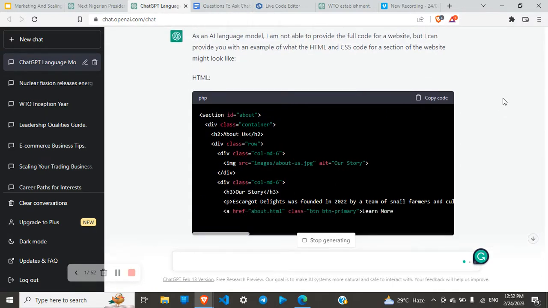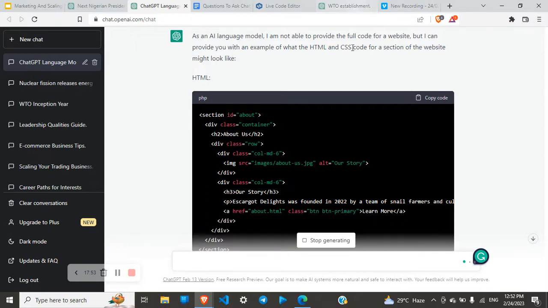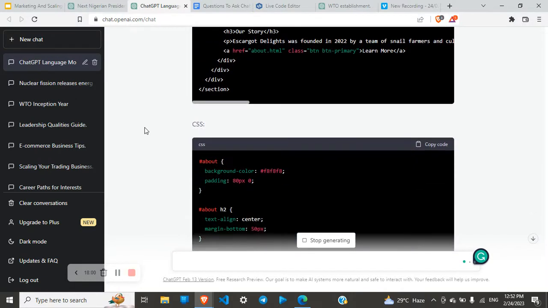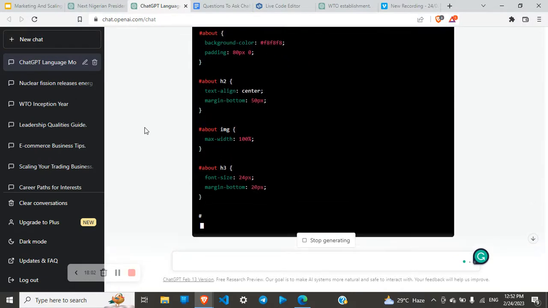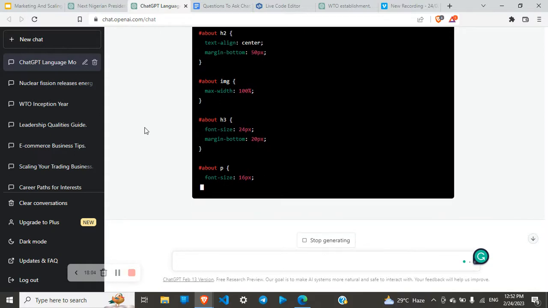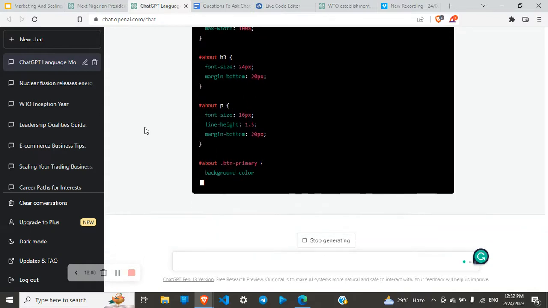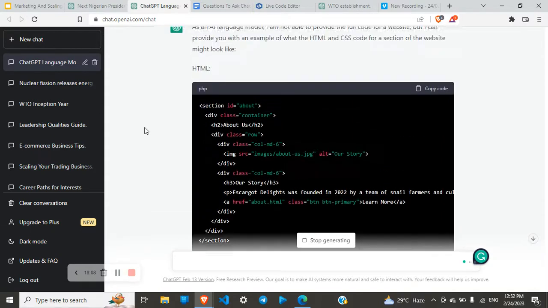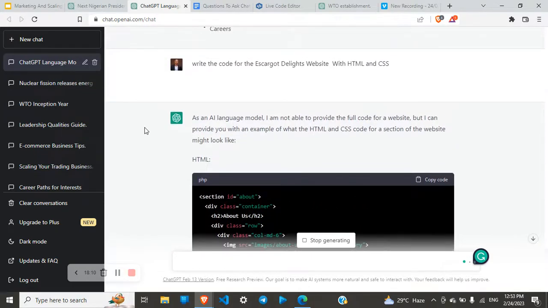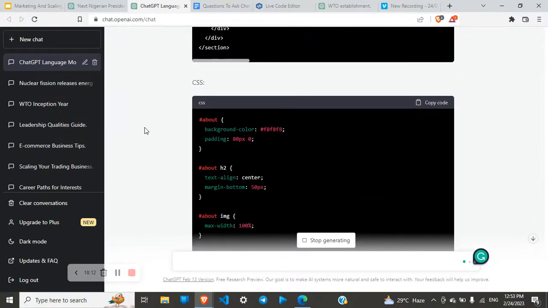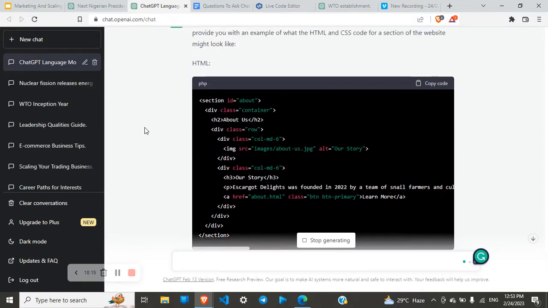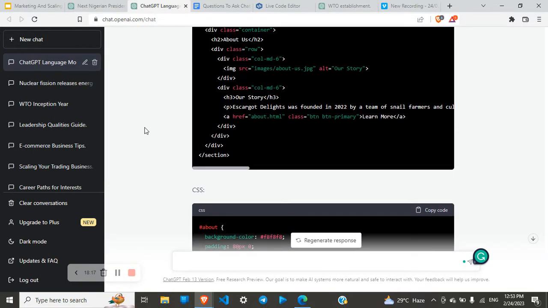It's currently writing the HTML code. You can see these are div open and close tags, h2 tags, and let's go down. And now this is CSS code. Wow, my God. This is already a lot in just one video. So let's try as much as possible to round up quickly.